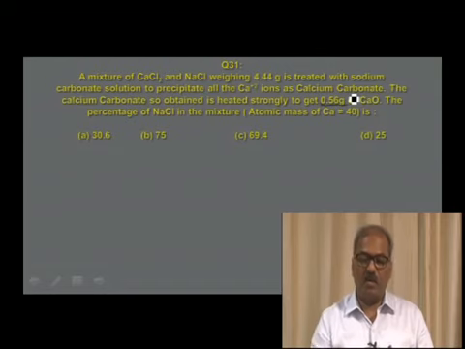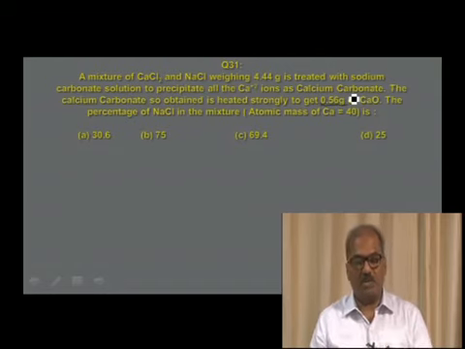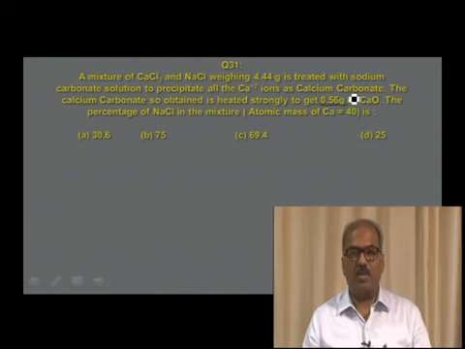This is a lengthy calculation. Before I go to the calculation, let me explain how to answer this. If you go through the question once again, you can understand all the calcium ions are converted to calcium carbonate. The calcium carbonate is converted into calcium oxide, which weighs 0.56 grams. Therefore, you have to first calculate the mass of calcium in 0.56 grams of calcium oxide.